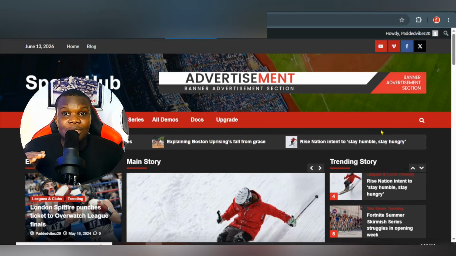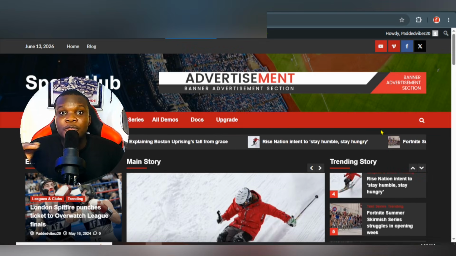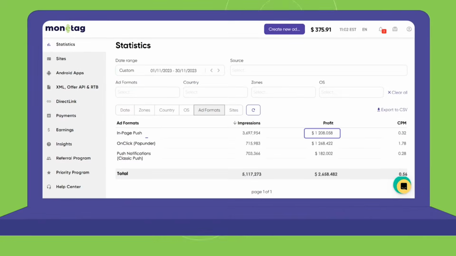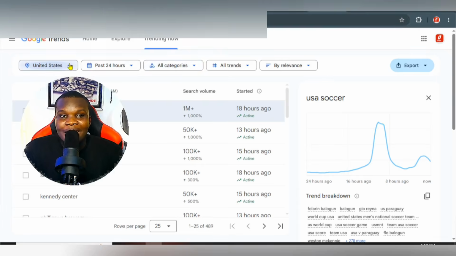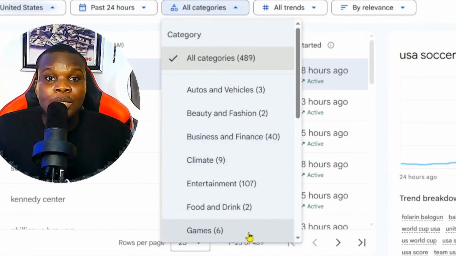And remember, you can actually do this in any niche of your choice. Football is not the only niche that is trending at the moment. There are a lot of niches that are trending. Under the category section, you're going to see a lot of categories that are also trending.